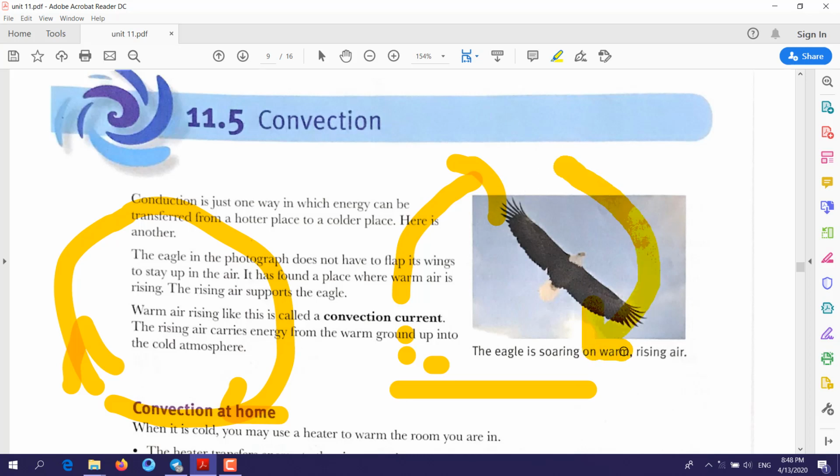The cold particles will replace them. So the heat energy is transferring in circles. These circles we call a convection current. So warm air rising, we call it a convection current. The warm air will rise, the cold one will sink.